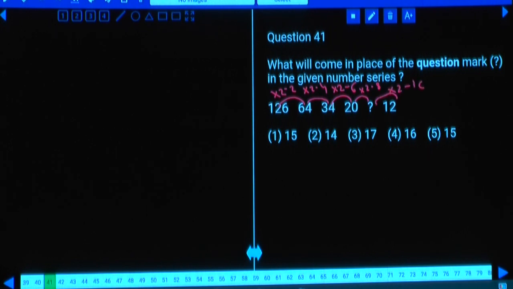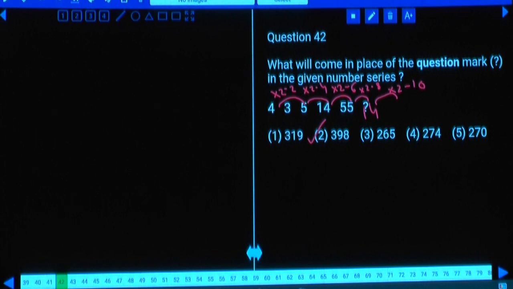Into 2 minus 10. Then what is your answer here? 12 into 2, 24 minus 10, that is 14. 14 into 2, 28 minus 8 is 20. Then what is the missing number here? 14, choice 2. Each of these numbers is multiplied by 2, and 2, 4, 6, 8, 10 are subtracted.